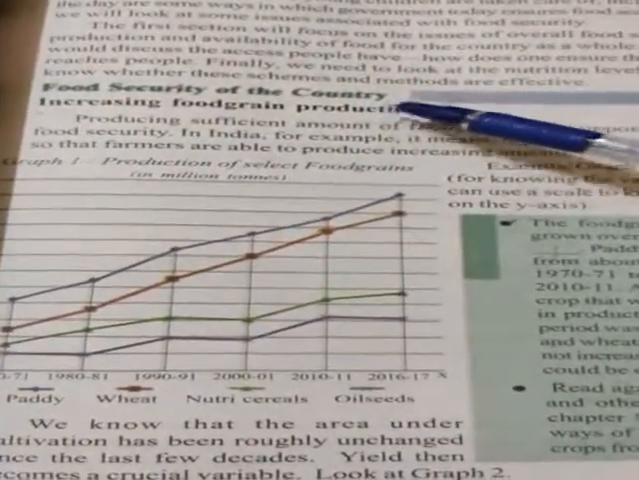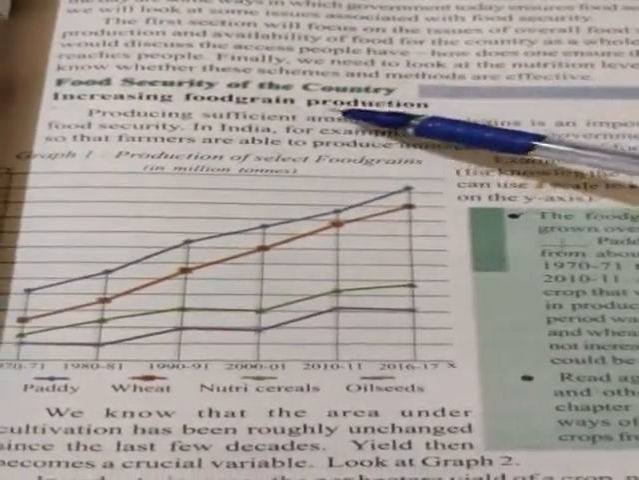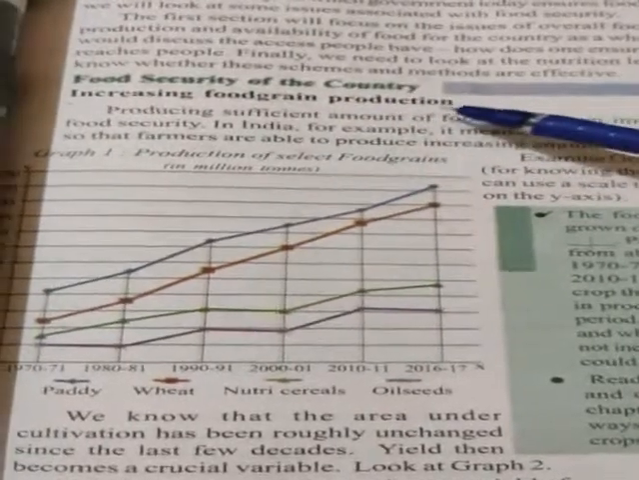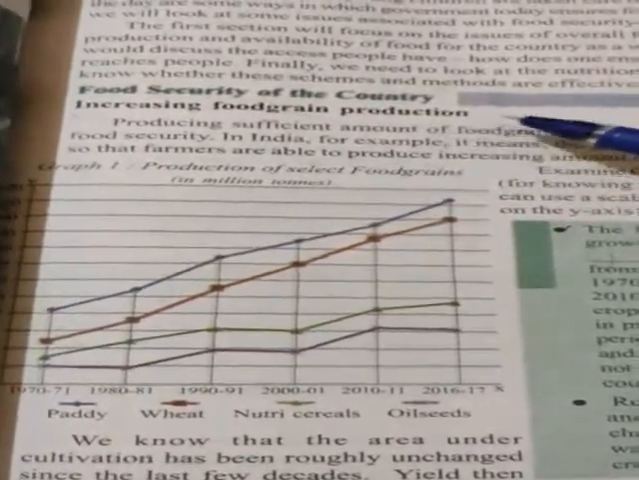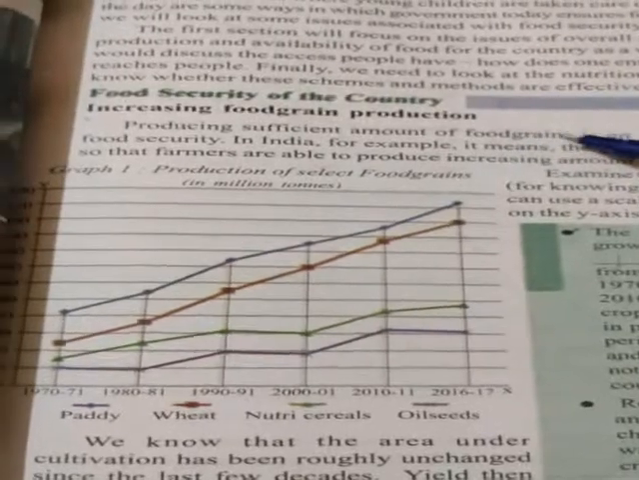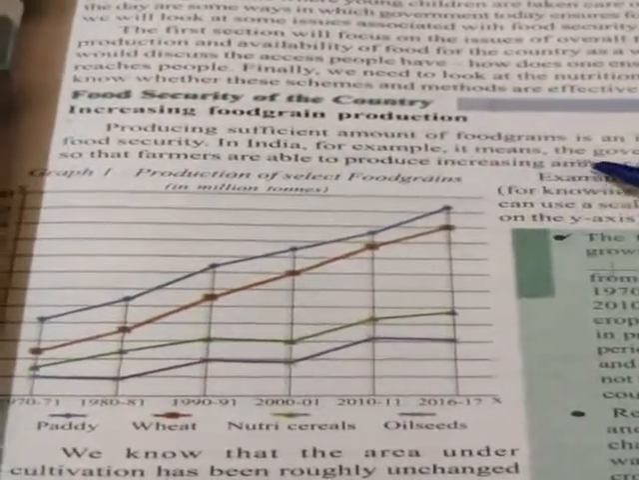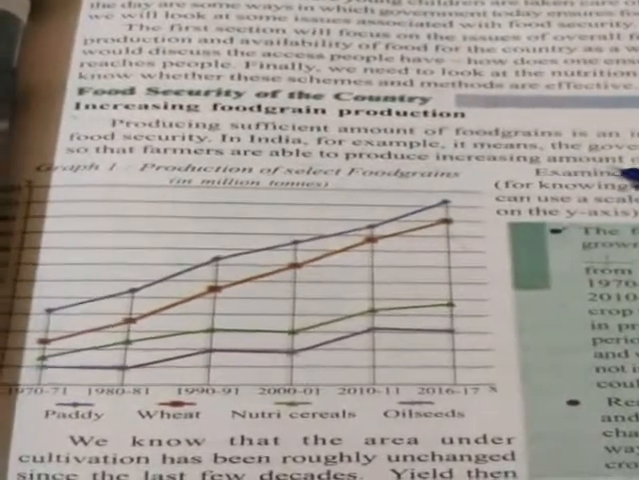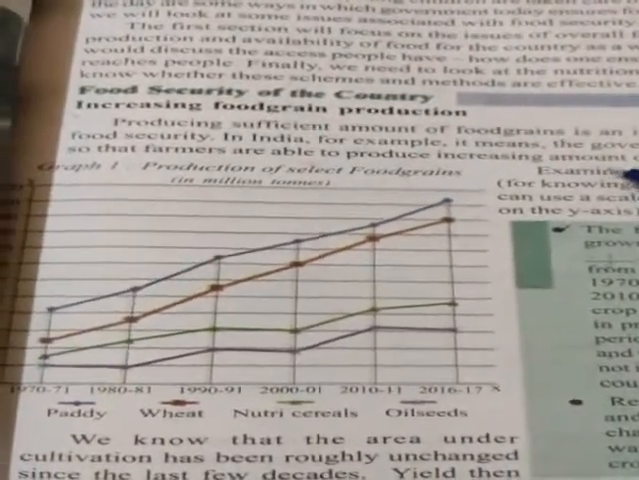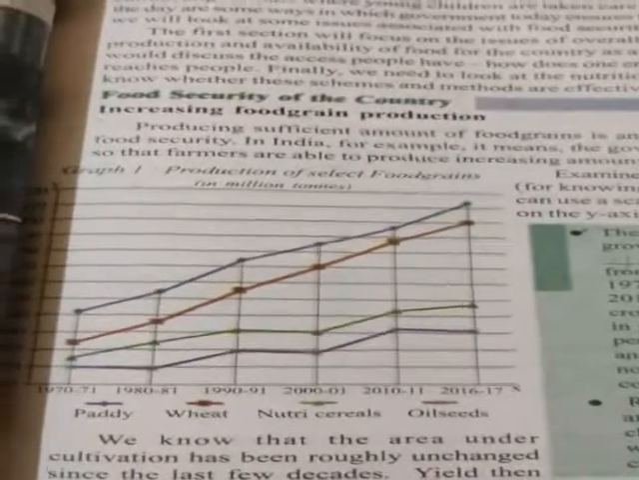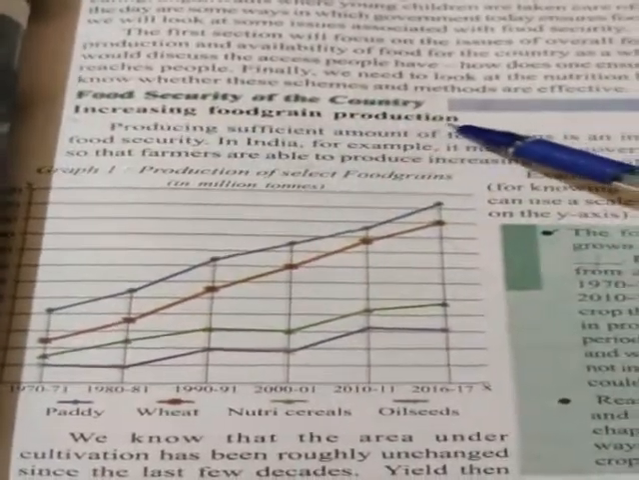Food security of the country. Increasing food grain production. How can we provide food security in our country? India. Food security means providing the capacity to supply the food for all the people and make it available at less cost. Increasing food grain production.